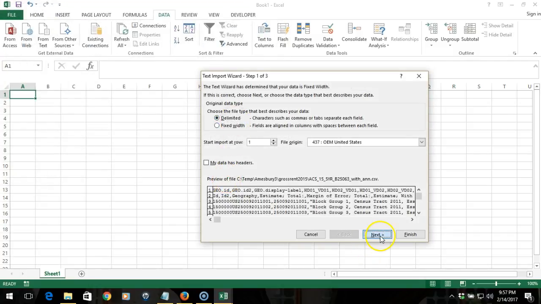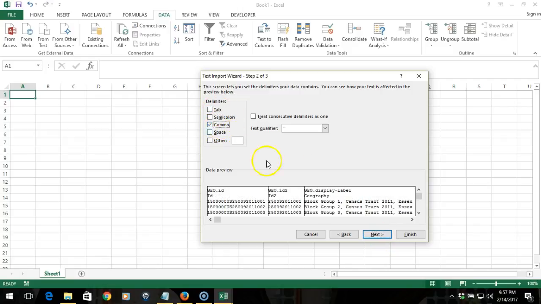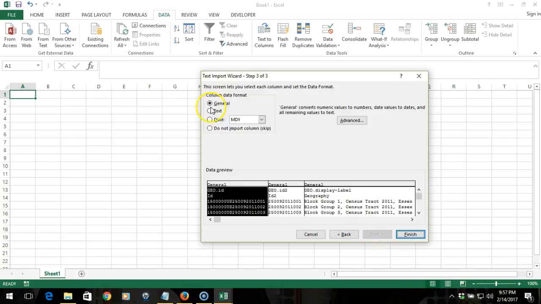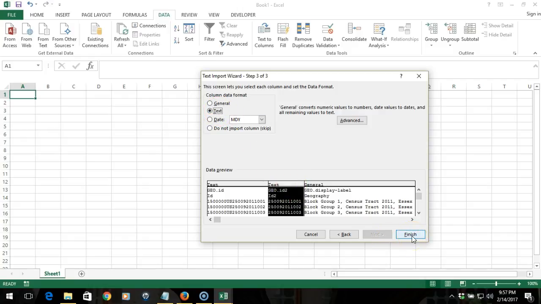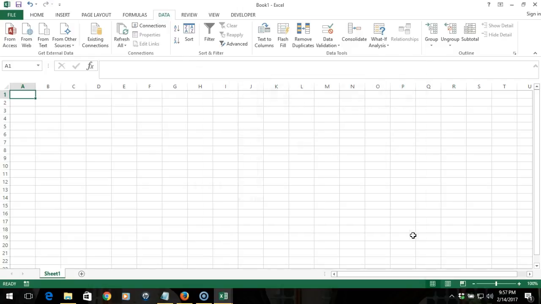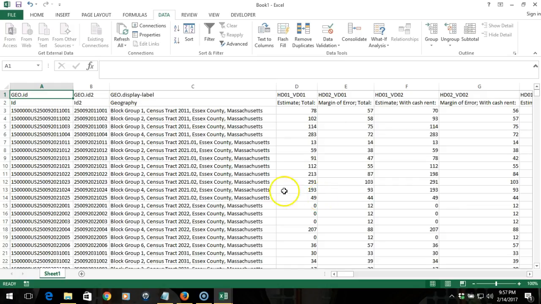This is delimited, and it's column delimited. We want to make sure that we set the first two columns to be text so that we can join them later. So we're going to be retaining the total and of course the margin of error for the total, which will help us calculate our various statistics of interest later on.